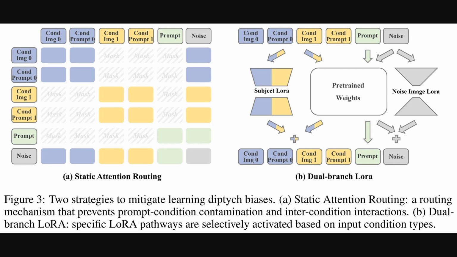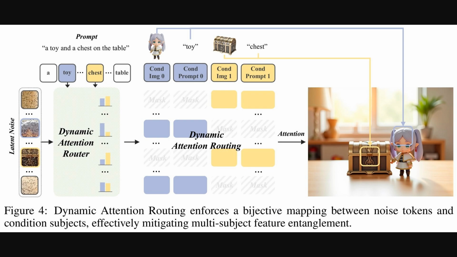These two strategies work together to ensure the model learns distinct, accurate representations of each subject from the diptychs, without mixing them up.